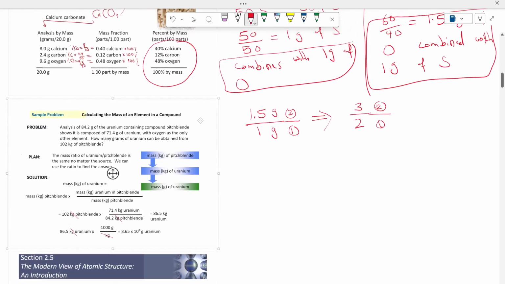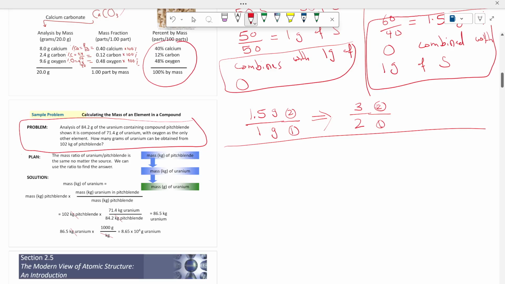Let's solve this example together to illustrate the law of definite proportion again. Analysis of 84.2 grams of the uranium-containing compound pitchblende. Pitchblende is the name of the uranium ore, the source of uranium. The name is not important.